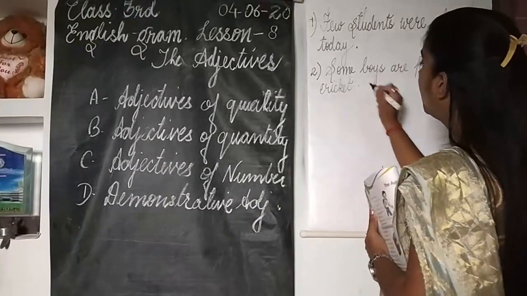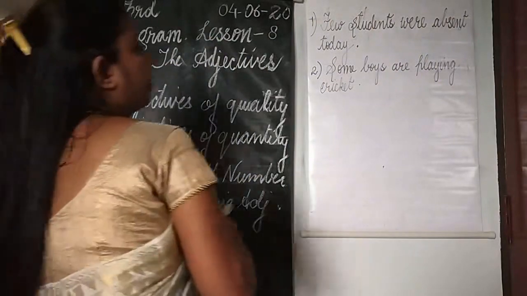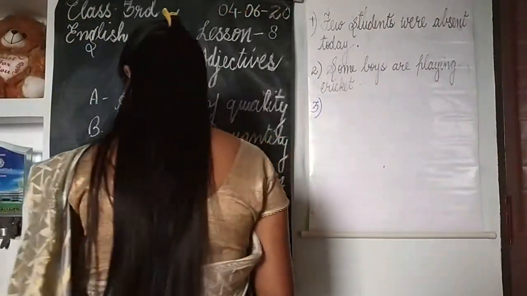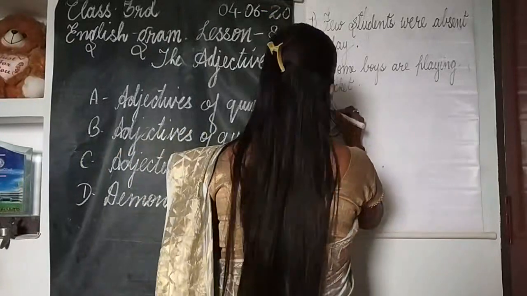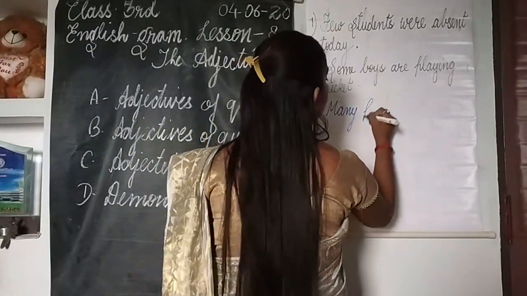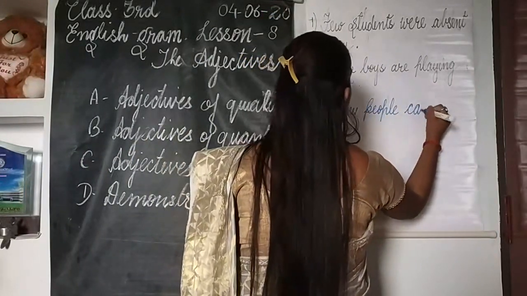Another example, number 3: Many people came to the fair.